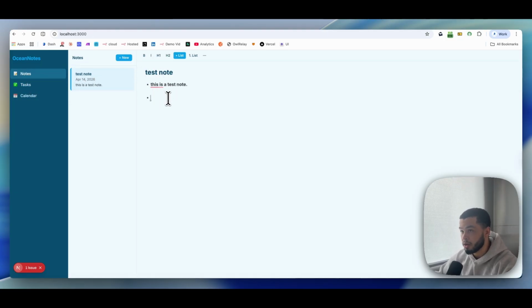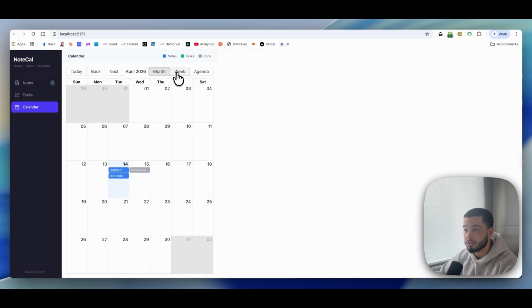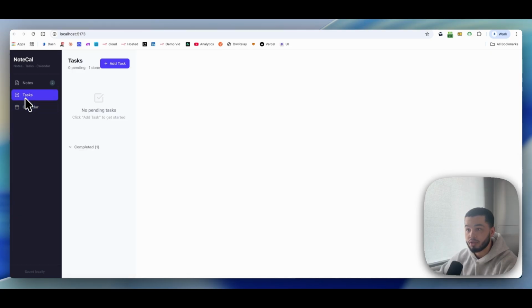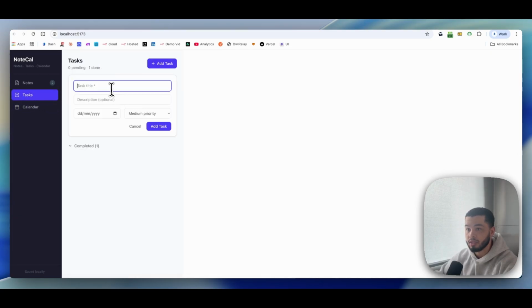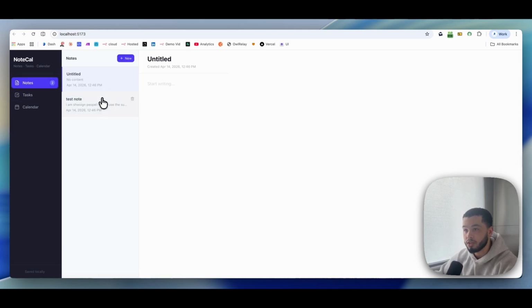It's undeniably better than Claude Code, what it has initially done. If we jump over here, you can see the difference. We jump in here, that's what the calendar looks like. We can jump over here to the task section, and I actually think this task section is probably a bit better. And then we have the notes section over here, which you can see there's not much we can do here. There's no formatting that we can do.